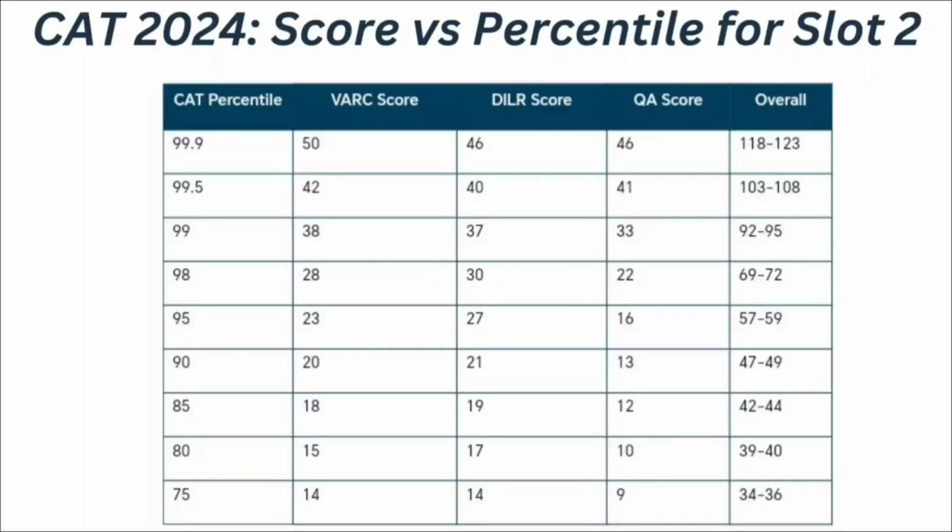If your VRC score is 18, DILR score is 19 and quantitative ability score is 12, means if your overall score ranges in between 42 to 44, at that time you can expect your CAT percentile to be 85 percentile.